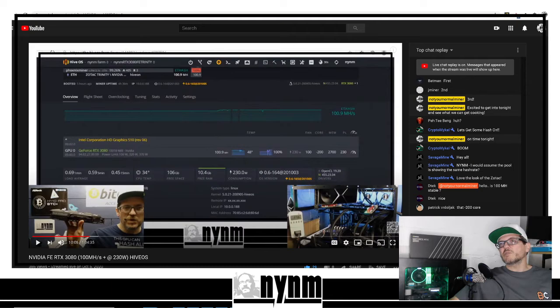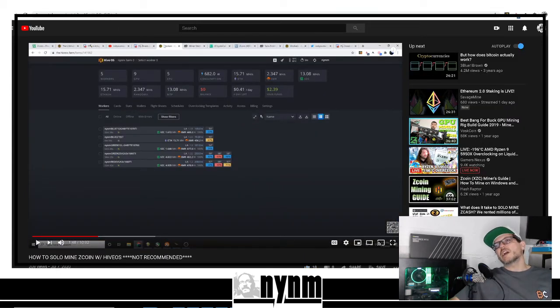But today we're talking with you about HIVEOS and kind of our history here with it. Here you can see we had our NVIDIA FE hammering away, and thanks to Dunn over in the Brandon Coin Discord, Dunn122Mini2, really appreciate all your help. He helped us get this thing dialed in as far as hashing at over 100 mega hash per second at 230 watts. We're using HIVEOS there.